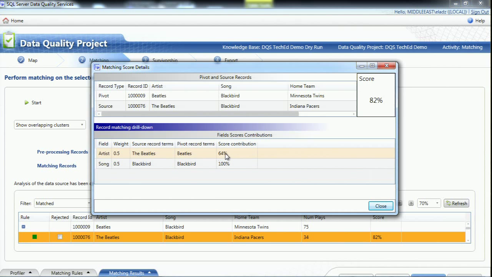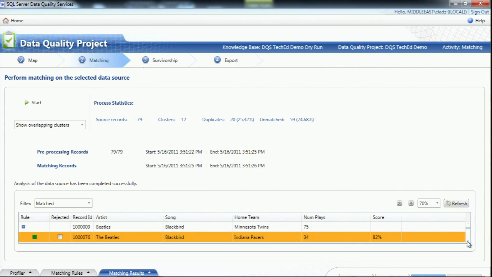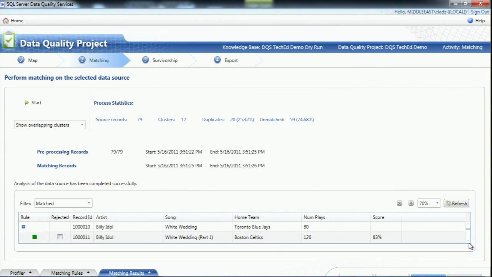The Beatles were 64% contribution, all in all resulting in an 82% match, which is above the score that I defined. And there's white weighting and white weighting part 1 that we were hoping to find. And there's I'm a slave for you like that, and I'm a slave for you like that, and a whole bunch of other corrections in there. And the system basically found a lot of entries that are similar, even though it had absolutely no knowledge whatsoever of what a song is and what an artist is, other than saying that it's a string.